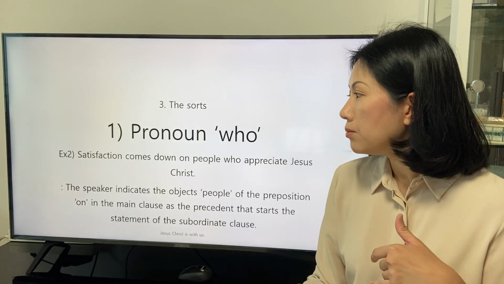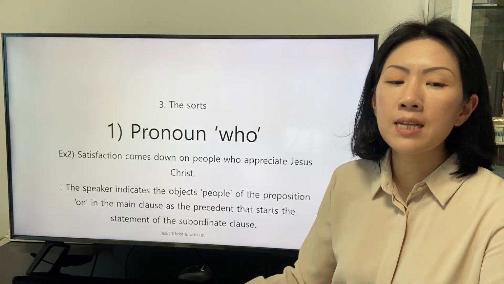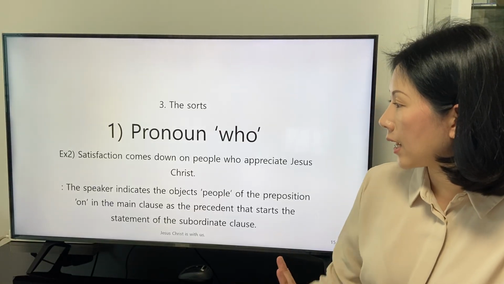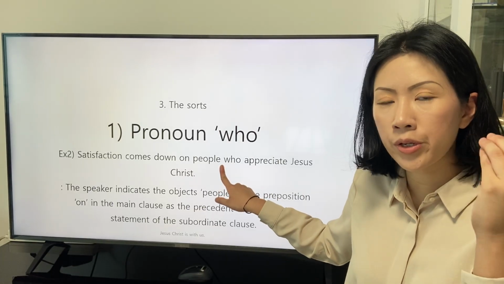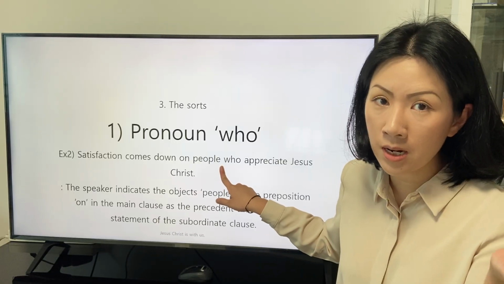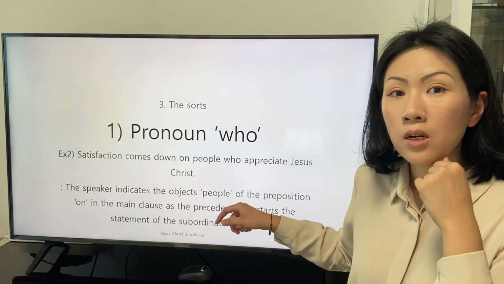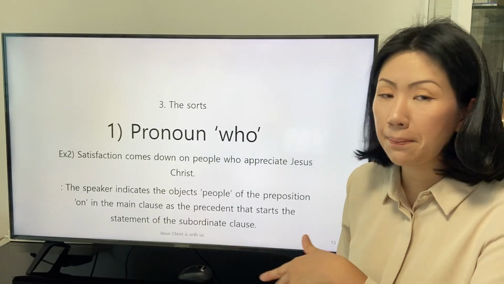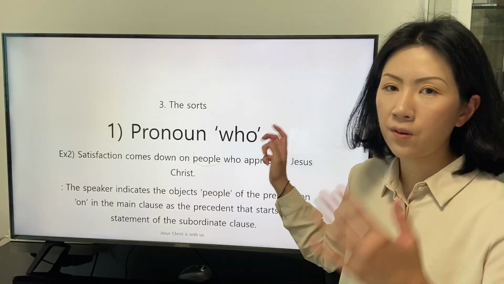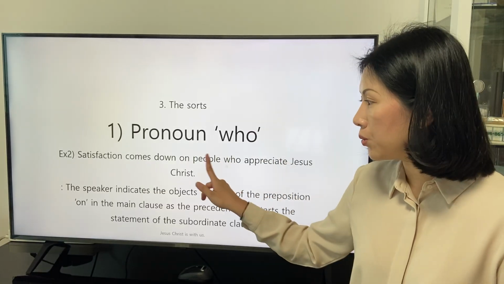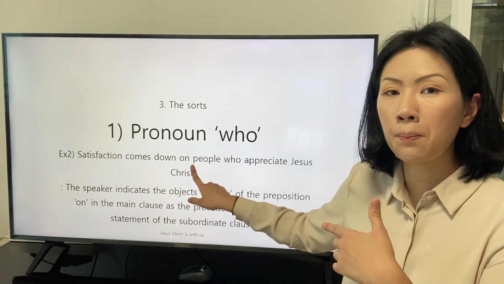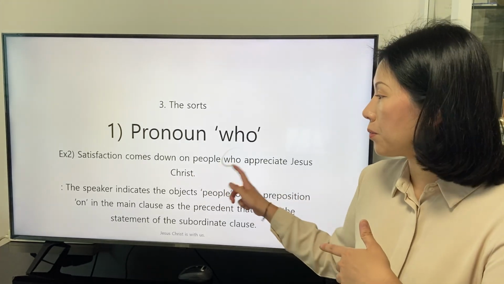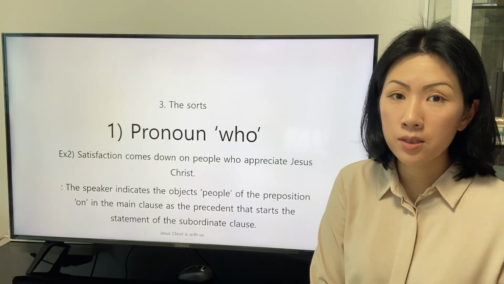The second sentence that the pronoun who is applied to link the subordinate clause to the main clause is this. Satisfaction comes down on people who appreciate Jesus Christ. In this sentence, we are going to focus on the fact that the precedent of the pronoun who indicates a person or people. We find that the precedent of this sentence for the pronoun who is the general noun people. So we can find that the application of the pronoun who is appropriate.